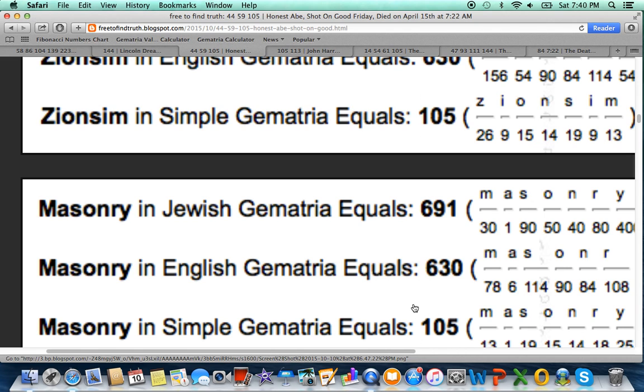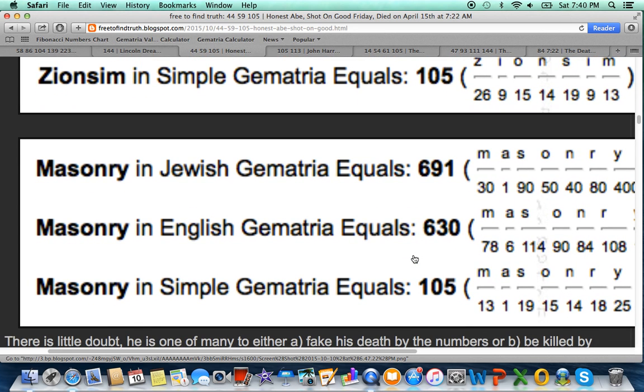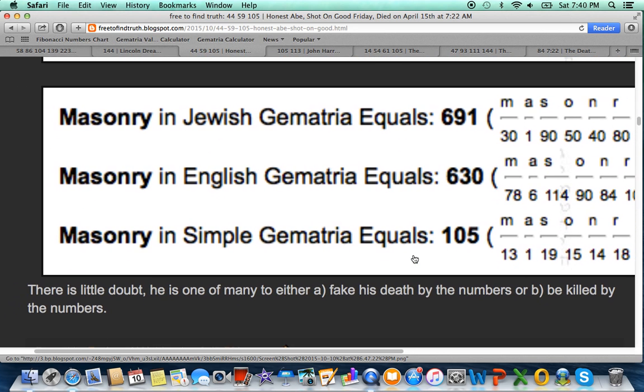47 years after the death of Lincoln, the Titanic would sink. And recently, on April 15th, 2013, there was the bombing at the Boston Marathon. The younger Tsarnaev brother was blamed for the bombing. His birthday is July 22nd, 7/22, just like the time Lincoln died at. There's a whole lot more coding than that. Please check out my videos on the Boston Marathon bombing.